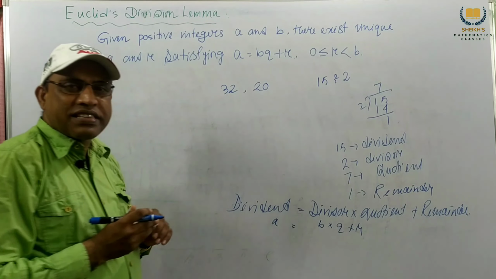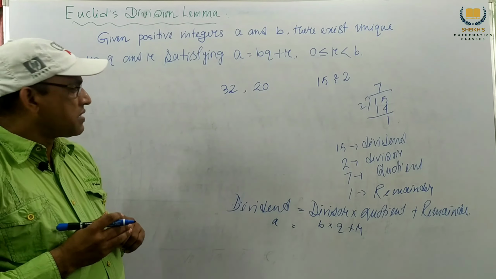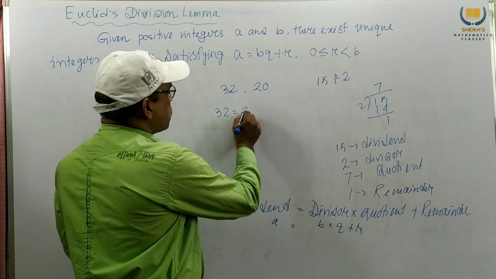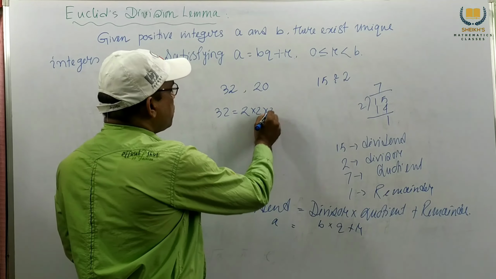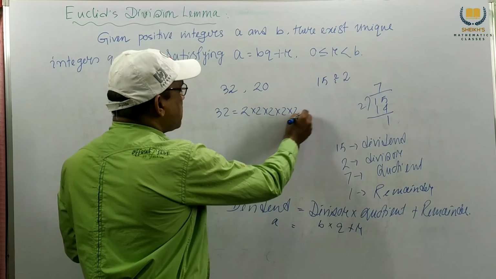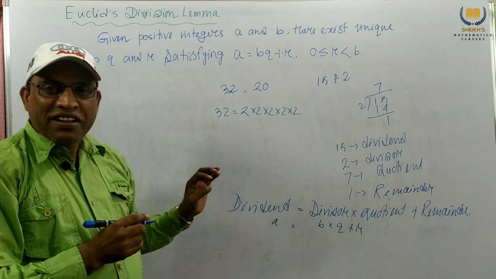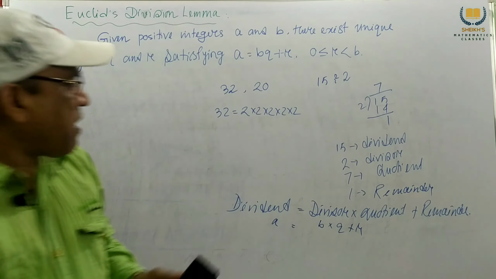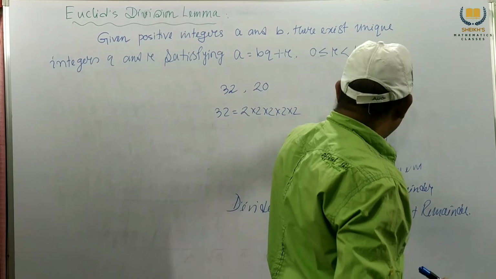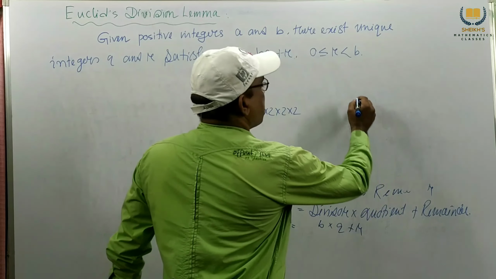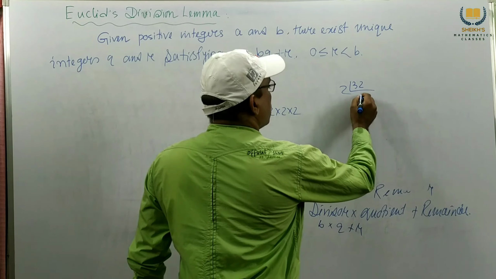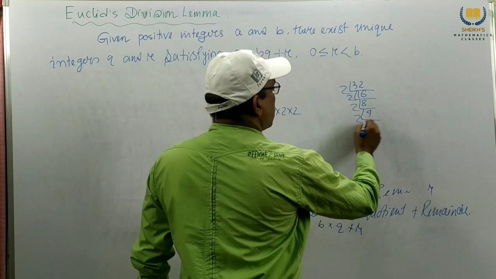What is the HCF of these two numbers? 32 we can write as 2, 2, 2, 2, 2, which is 2 five times. If we don't know, we divide 32 by 2 to get 16, 8, 4, 2, 1.